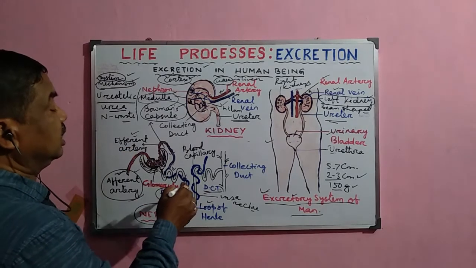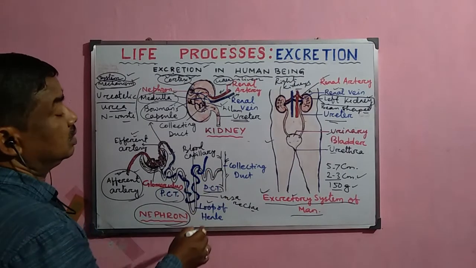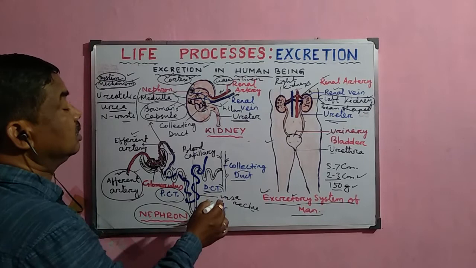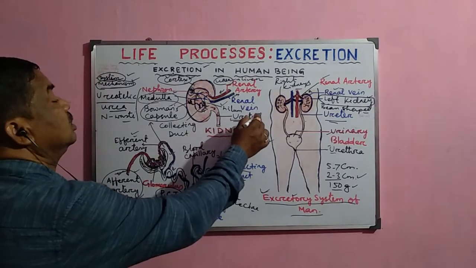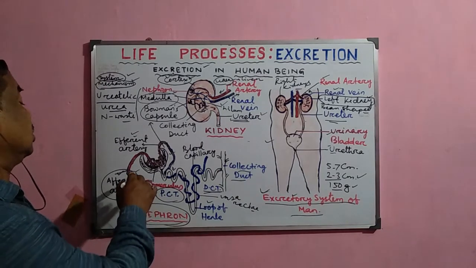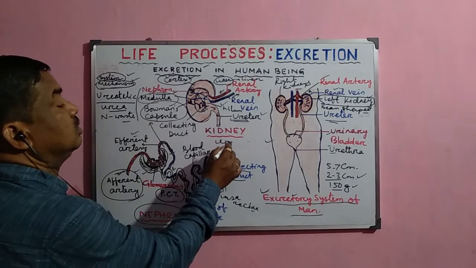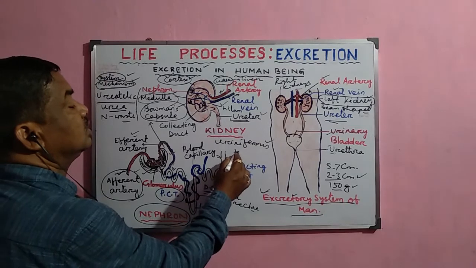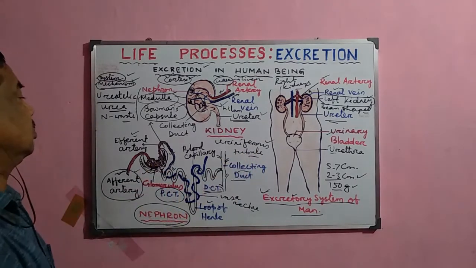Now after that the urine is formed here, and this urine passes to the collecting duct, and from the collecting duct a number of collecting ducts are fused together to form the ureter, and through the ureter they go to the outside. So this is the structure of a nephron, or it is also called the uriniferous tubule. This is called uriniferous tubule, and normally it helps in the filtration of the blood here.